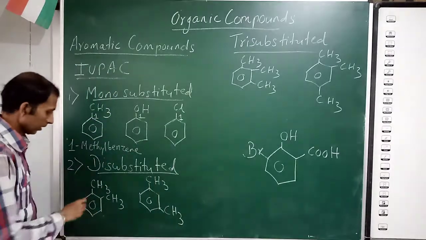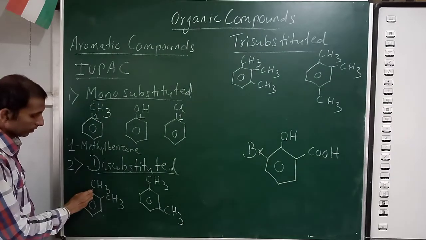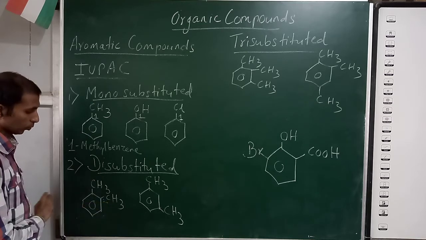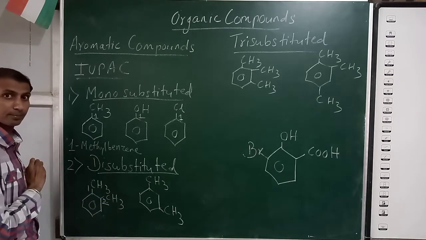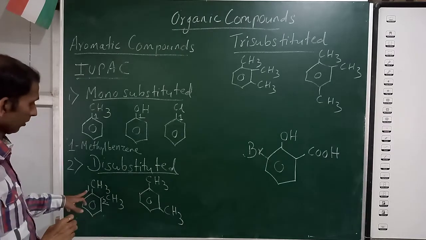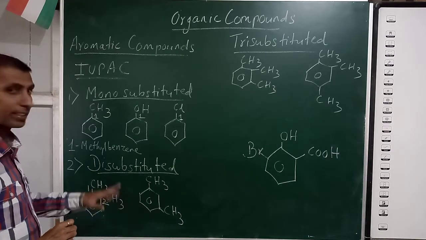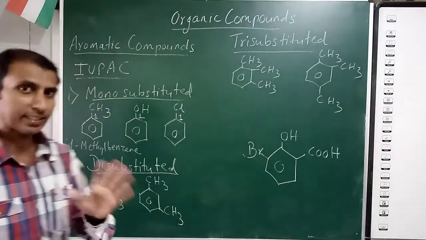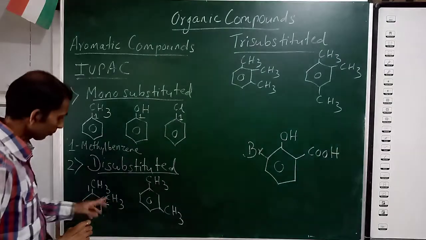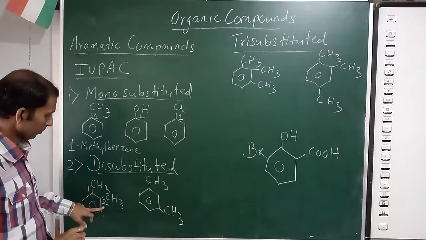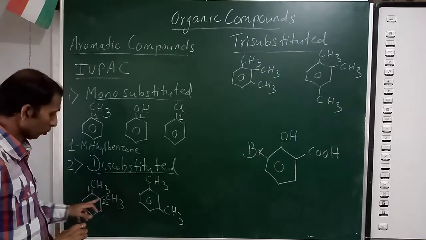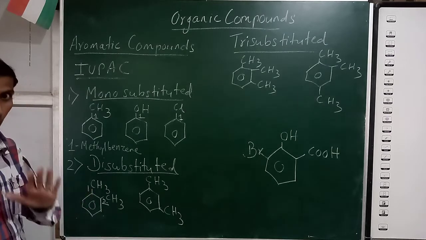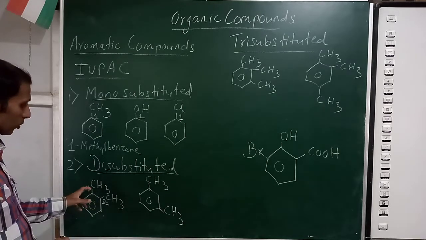Now see here, if I start numbering from here 1, then you have to go here 2. This will be 2. 1 here, 2 here. So this will be 1, 2 dimethyl. 2 methyl group, that's why dimethyl benzene. Okay, if you start from here also, then 1, then you go here 2. Don't come from this side. 1, 2, 3, 4, then this will get number 6, which is wrong. So 1, 2 or 1, 2.